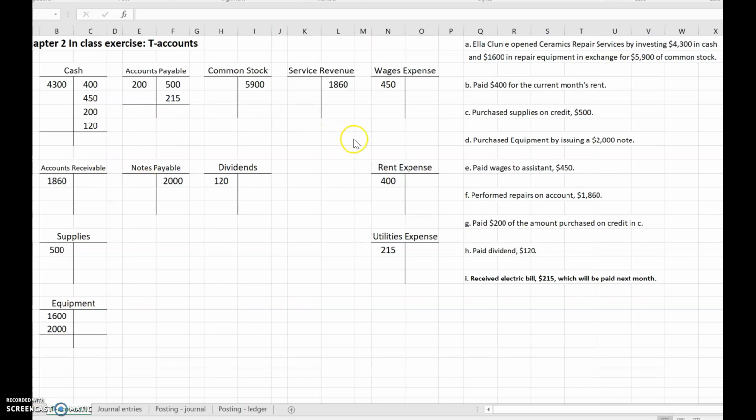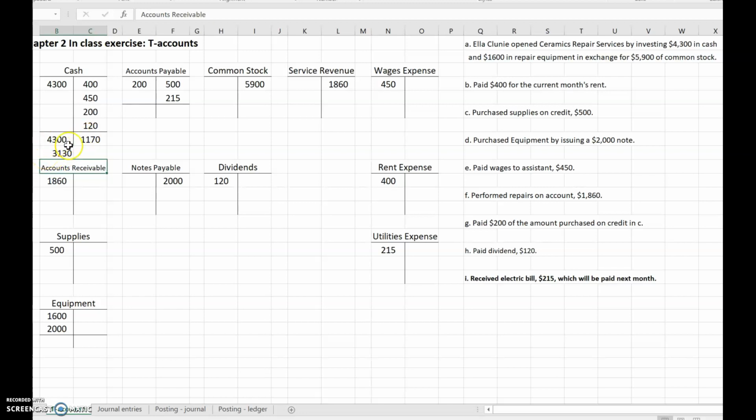After we have recorded all of the transactions in the T accounts for the month, we can find the balance. And you find the balance by adding up the debit side of the T and the credit side of the T. All right. And then we subtract, and the balance goes on the side that's higher. So when we subtract the total of the debit column and the total of the credit column, we see cash has a balance of $3,130.